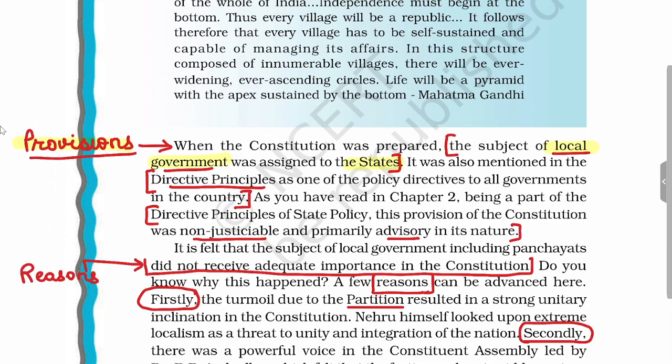Secondly, the provision related to local self-government was in directive principles of state policy, which directed all the governments in the country to promote the local government. It was this directive principle which was later implemented by enacting 73rd and 74th Amendment Act. But these directive principles of state policy were non-justiciable, and so they were just advisory in nature. If the government is not implementing it, there is no legal recourse.